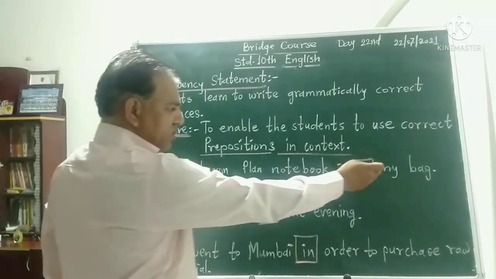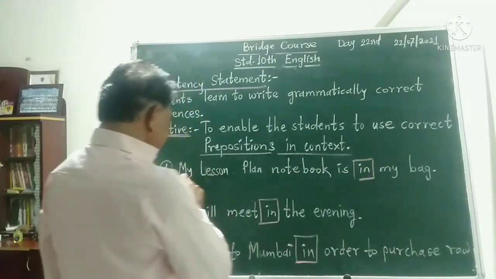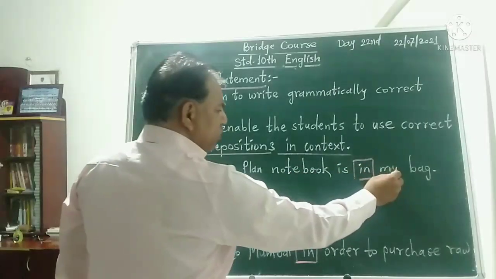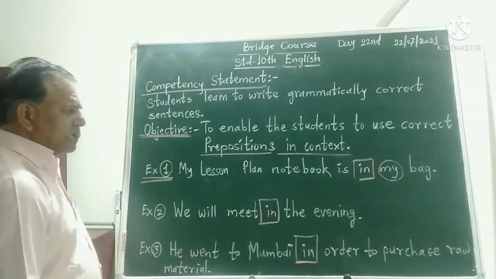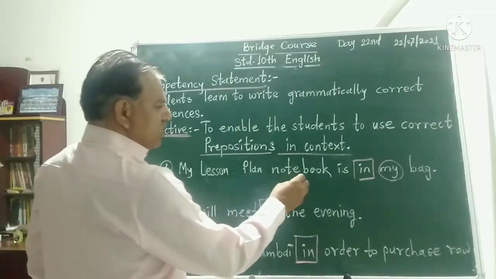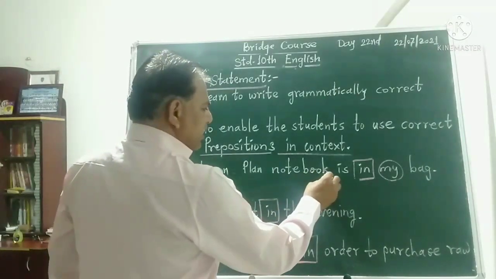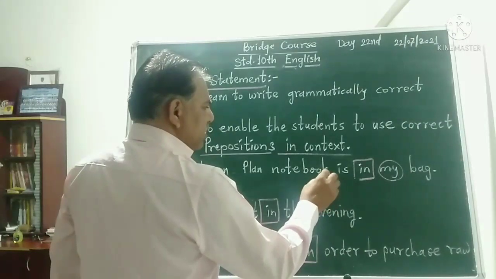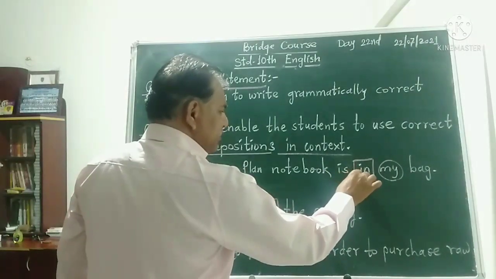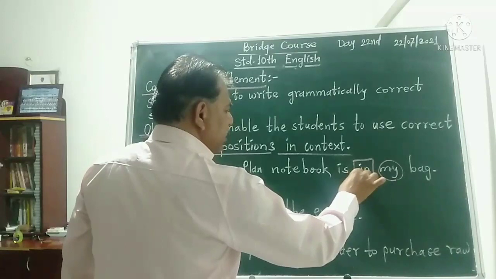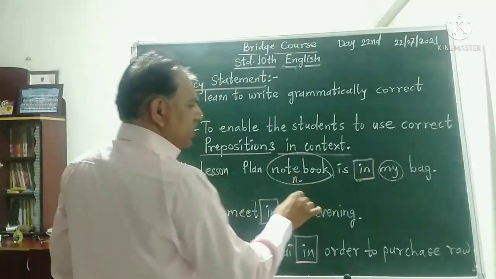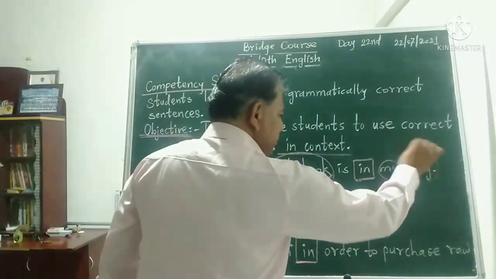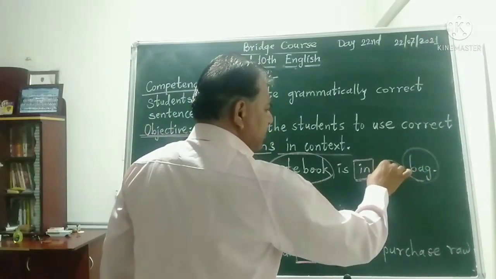Position: in the first example, it occurs before the pronoun my, and it shows relation. It shows place of the notebook. Notebook is a noun with bag. Whose bag? My bag.